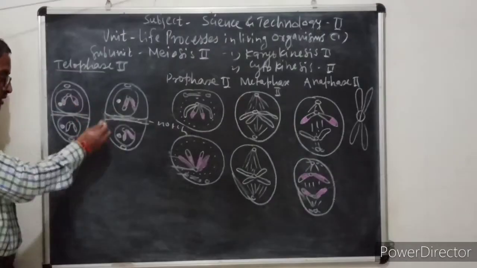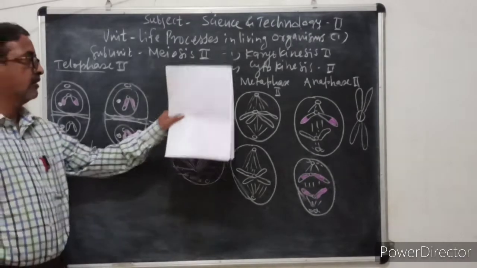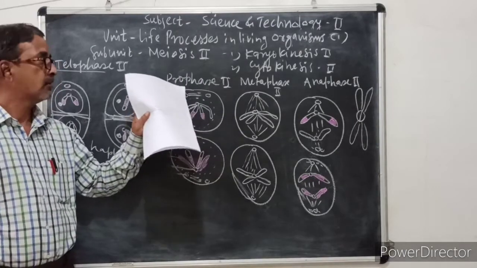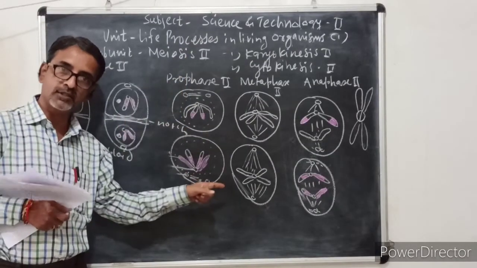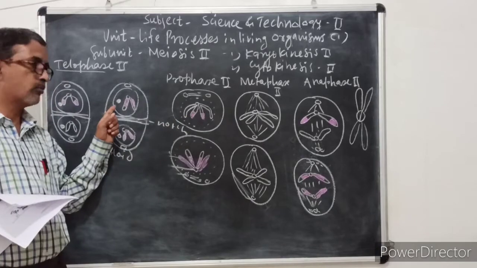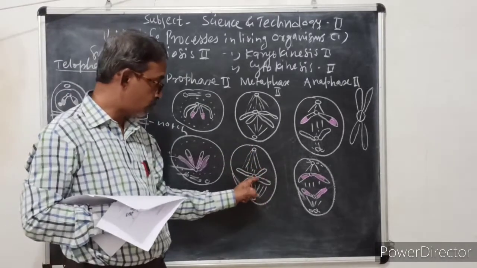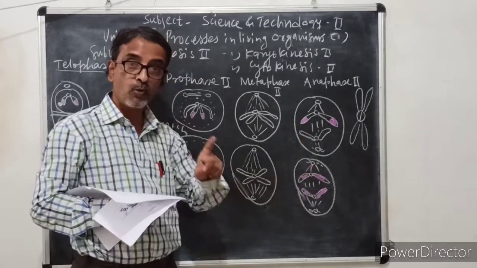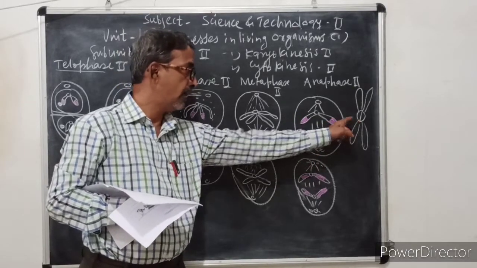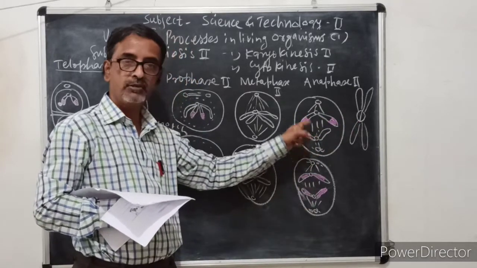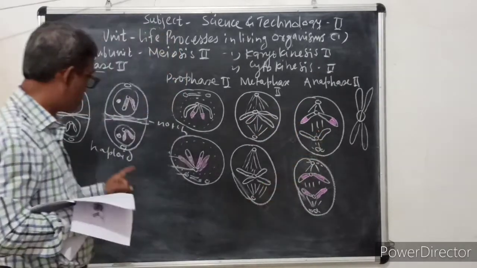And all these daughter cells are haploid, because in meiosis 2, as in mitosis, the chromosome number is constant, and hence the haploid chromosome number remains the same. Though these chromosomes are separated, their chromosome number is the same. It is not changed. They just split and these daughter chromosomes are formed without changing their chromosome number. These are also haploid.